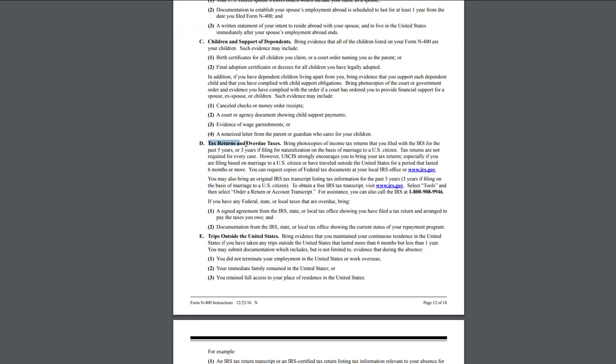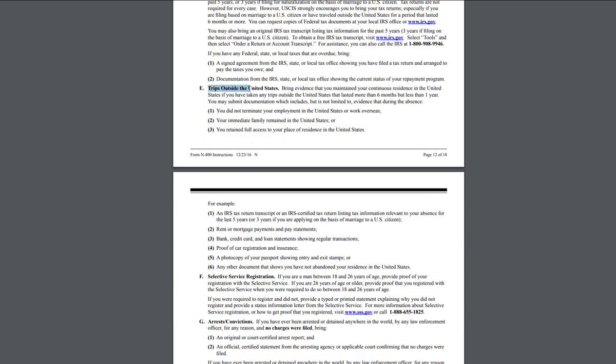Tax returns and overdue taxes. Bring photocopies of income and state tax returns just to show that for the past 5 years too. And 3 years, of course, if you are filing based on marriage. For the 5 years, if you are filing based on all of the other categories. Just to show that you have been paying taxes and everything is good. There are no violations or anything like that.